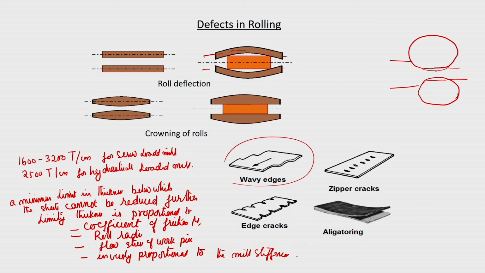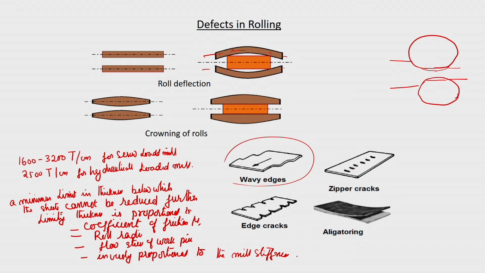Then another thing is that if this is going to be very large, at the outside the material has been deformed much, whereas at the center that much is not deformed. So, at the center portion the resultant force will be tensile in nature, and if the deformation is very large, that will result in some defects called zipper cracks, like a zip, it is continuously going on. So, these are the zipper cracks. That can also form.